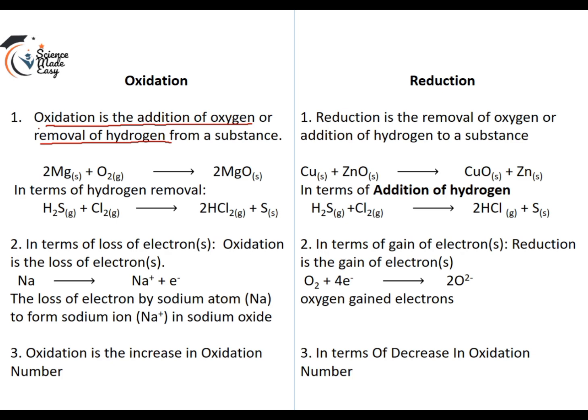Now let's look at this example. I have magnesium burning in air to give magnesium oxide. In this process, oxygen has been added to magnesium. Therefore, this is an example of oxidation reaction.